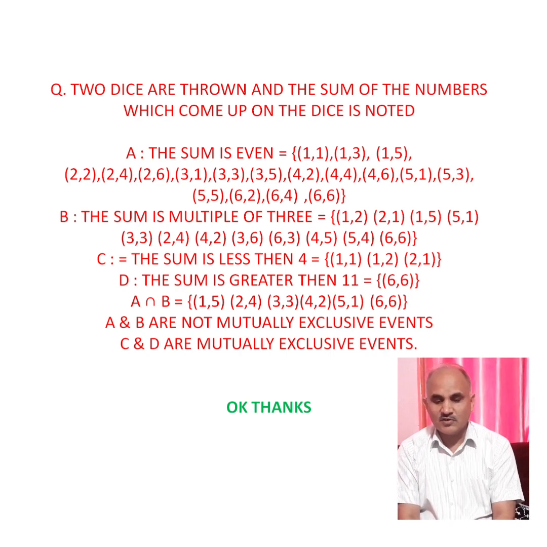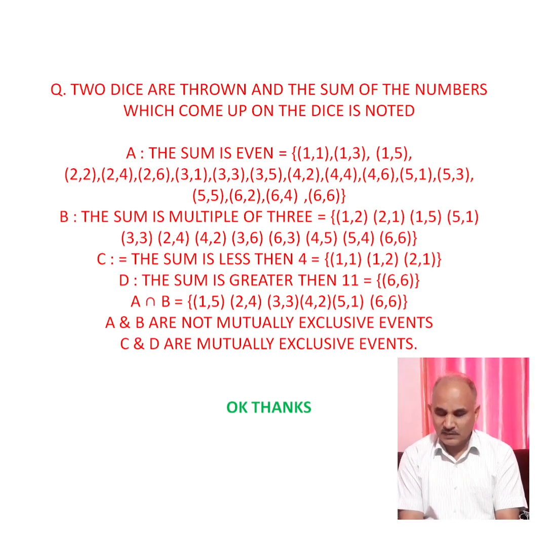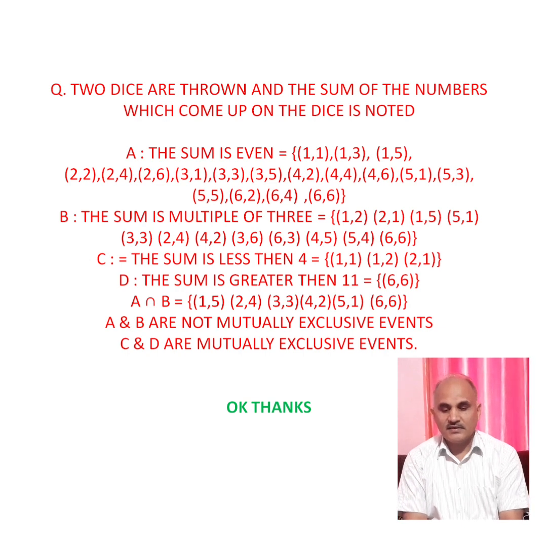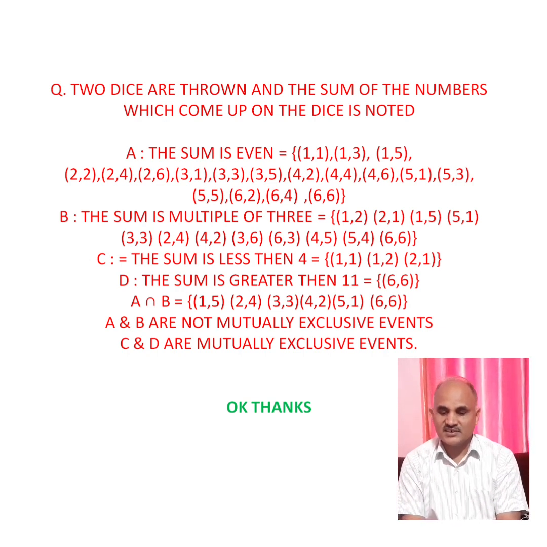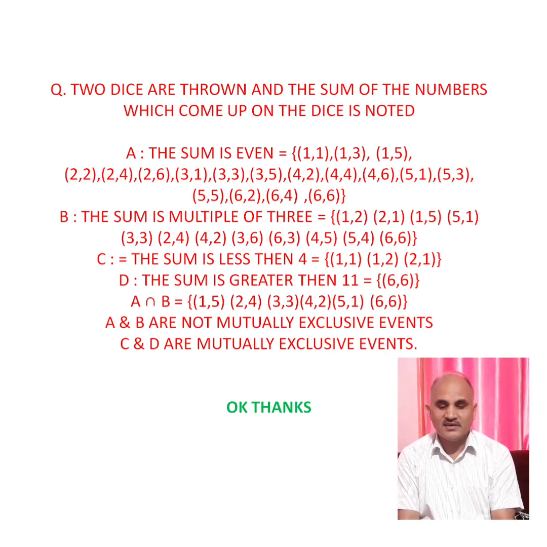See another event C where the sum is less than 4. It means the sum of the ordered pair is less than 4. 1 1, that sum is 2 which is less than 4. 1 plus 2 is 3 which is less than 4. 2 plus 1 is 3 which is less than 4. And D is the event where the sum is greater than 11. If you toss a pair of dice, the maximum sum is 12, that is 6 6. At 6 6 the sum is 12 which is greater than 11.